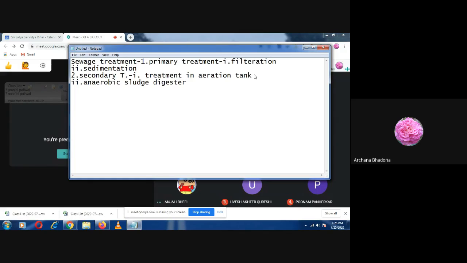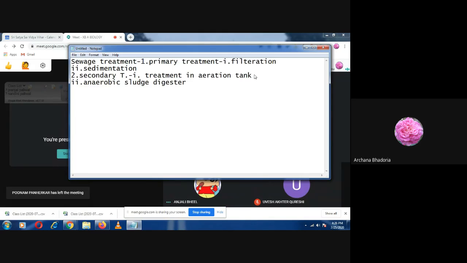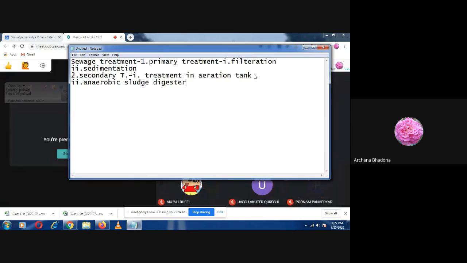Why? Because now all the pollutants have been removed. From the sewage, you have removed the insoluble impurities also, and the organic waste has also been removed, and now it is fit for releasing into the water bodies. It will not cause harm to the water bodies, it will not pollute the water bodies. So this is the sewage treatment.